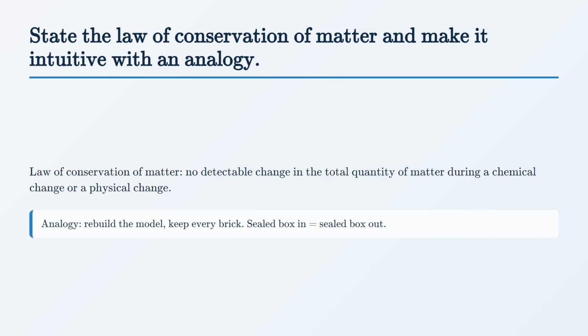If mass measures how much matter is present, what happens to that amount when matter changes? The law of conservation of matter says there's no detectable change in the total quantity of matter present when matter converts from one type to another in a chemical change, or changes between solid, liquid, and gaseous states in a physical change. Think of it like a sealed box of Lego bricks. Pull the model apart, rebuild it as something completely different, and if nothing leaves the box, the number of bricks and the mass stays exactly the same. That's brewing. Glucose turns into ethanol and carbon dioxide, and the total mass doesn't change.